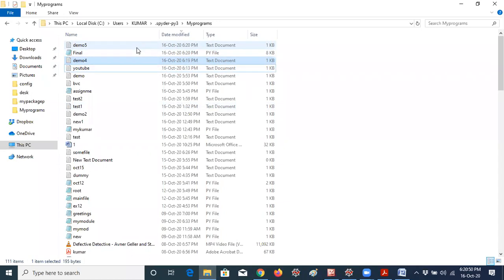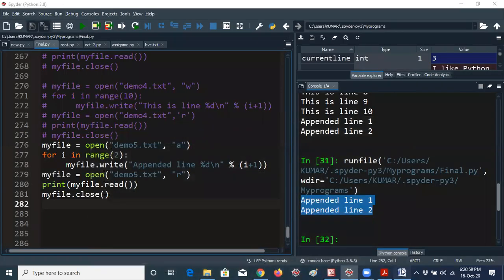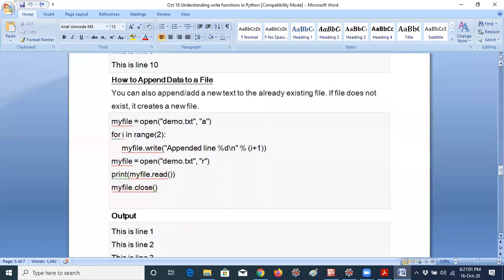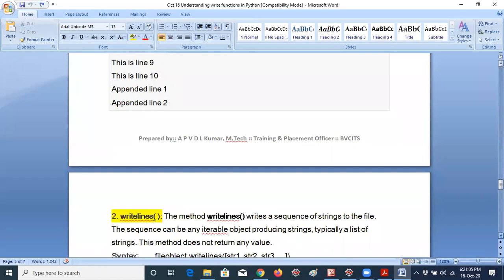Now I will open the demo5.txt. It was created at 6:20 p.m. It contains only 2 lines: appended line 1, appended line 2. That's all, guys, it's very easy. Now I will move to the writelines method. I hope you understand the write method.